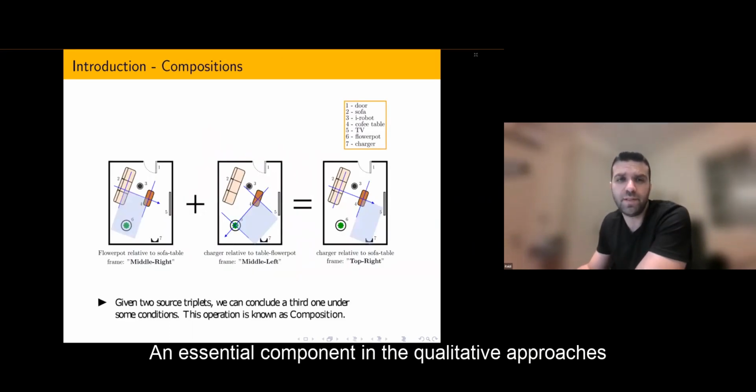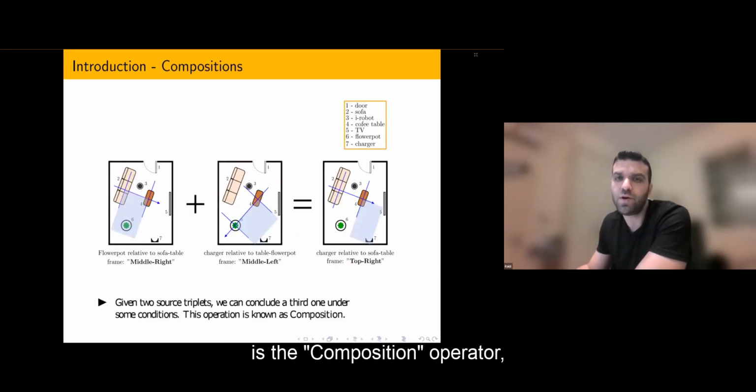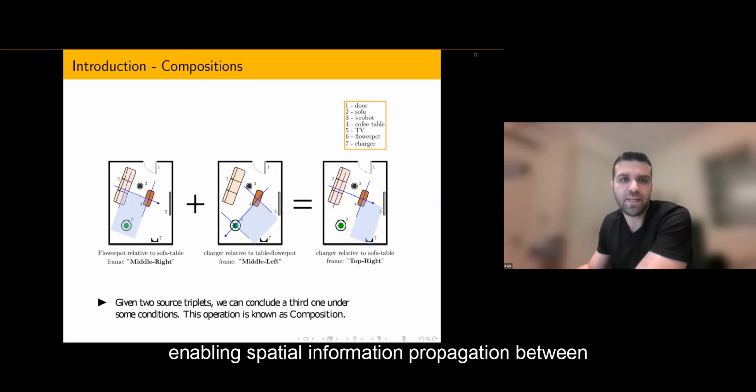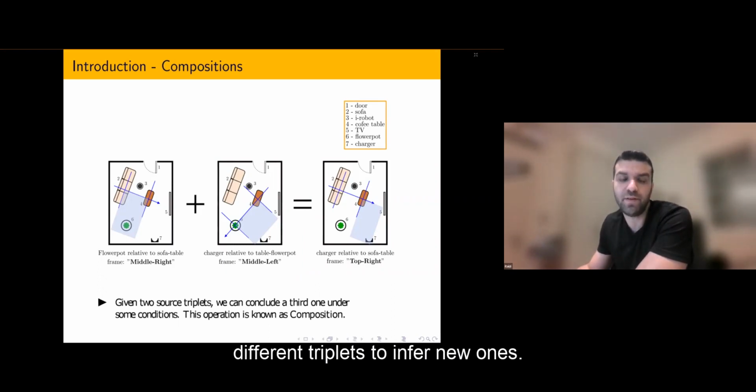An essential component in the qualitative approaches is the composition operator, enabling spatial information propagation between different triplets to infer new ones. More specifically, given two source triplets, we can conclude a third one using some very simple geometric reasoning.